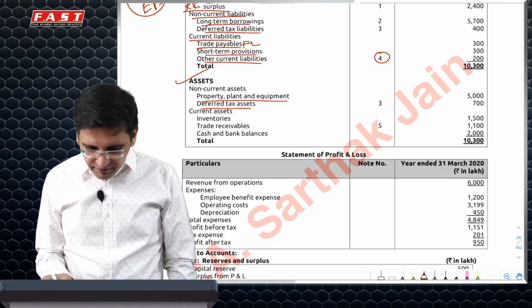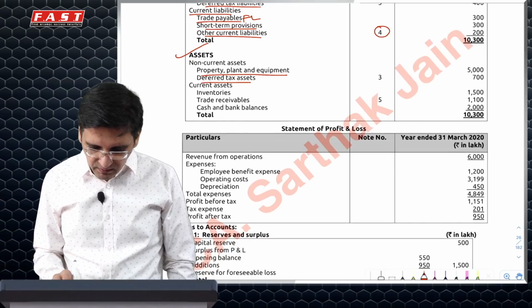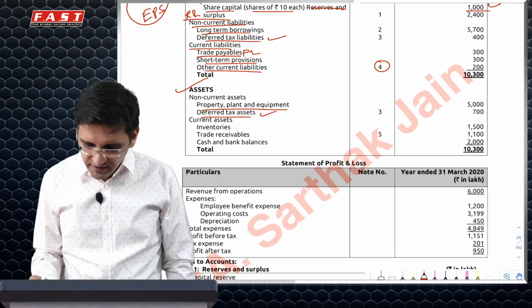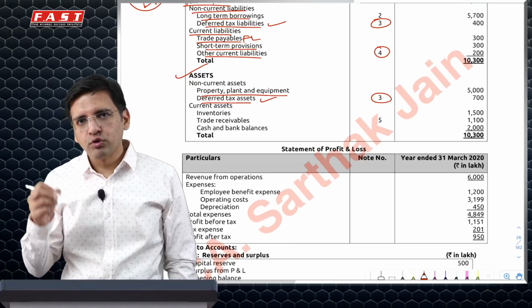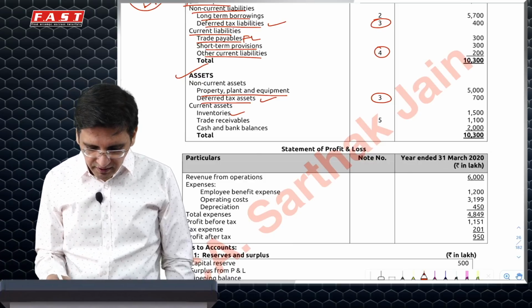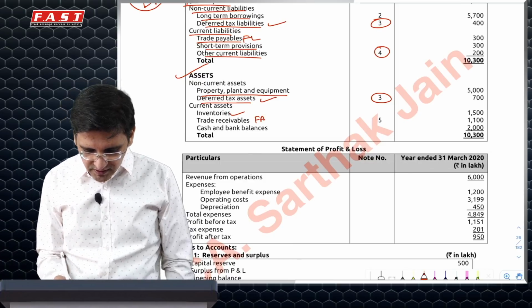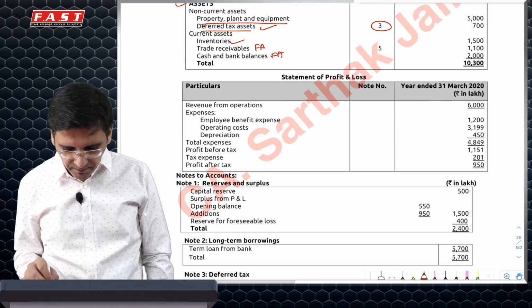Property, plant, equipment, deferred tax asset, non-current asset, that's fine. But then you have deferred tax liability and assets. If they govern to the same laws, you should net it off and present. You'll have to give a note of these things and then you'll have to present it. Inventory is okay. Trade receivable will be a part of financial asset. Cash and bank balance part of financial asset.